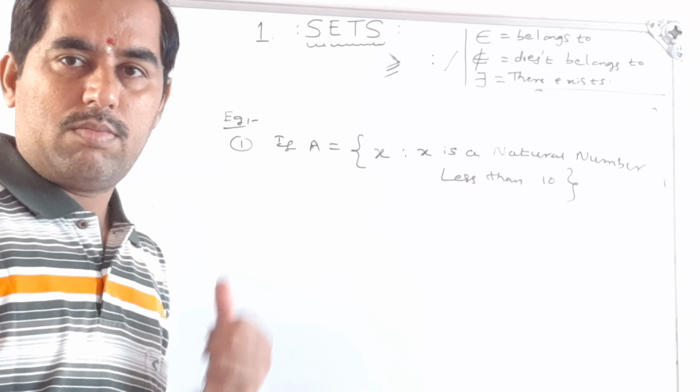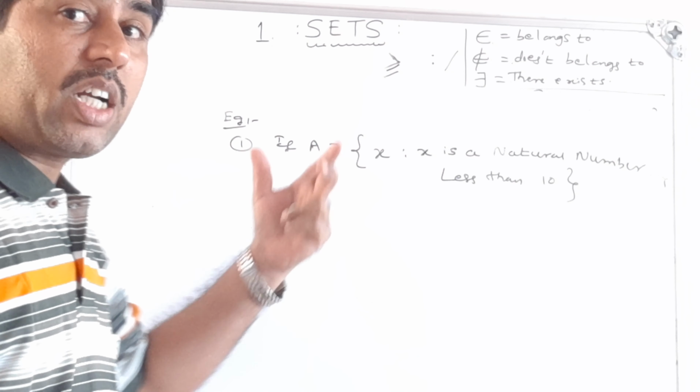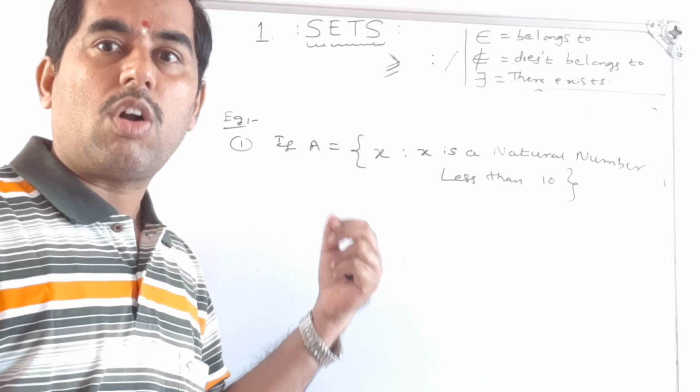Why? Here, inside the flower bracket, I have not listed the elements. Instead of listing the elements, I have written one property or rule.